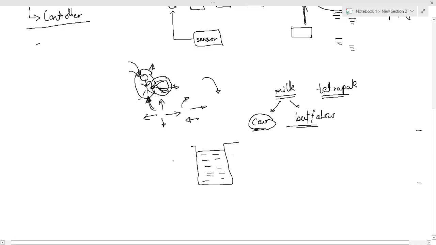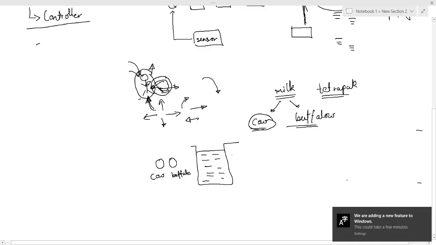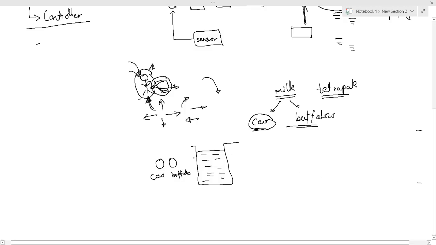So the user has to give an input that it is cow milk right now, or it is buffalo milk. Now, based on this input from the user, the system will decide, okay, it is cow milk, so let us say I have to heat it up to 85 degrees Celsius, and I have to keep it at 85 degrees Celsius for 3 minutes. These are all complete suppositions. I don't know anything about the dairy industry, just giving you an example. So how will the system know whether 85 degrees Celsius has been reached and it has been kept for 3 minutes? So how will you design the system?